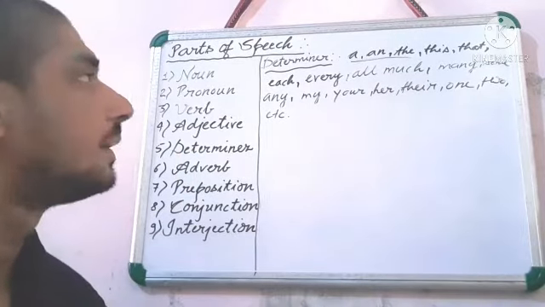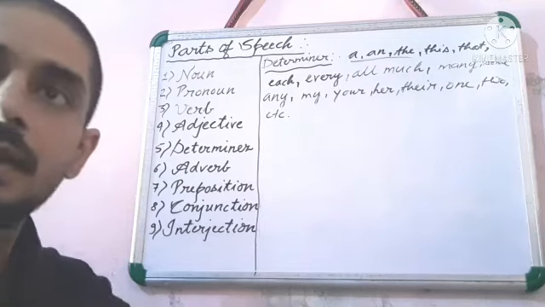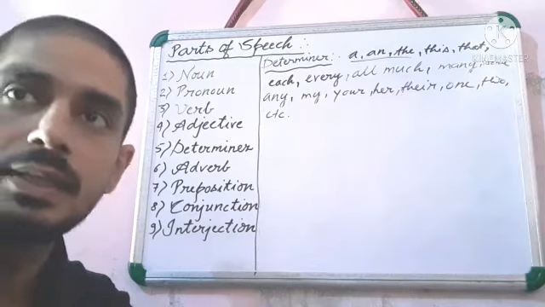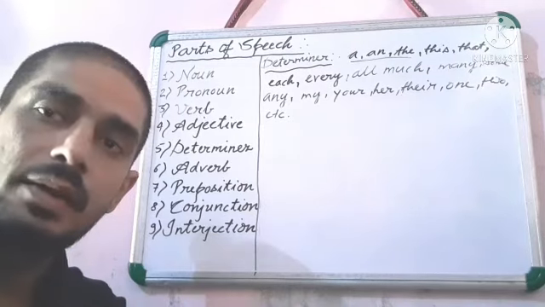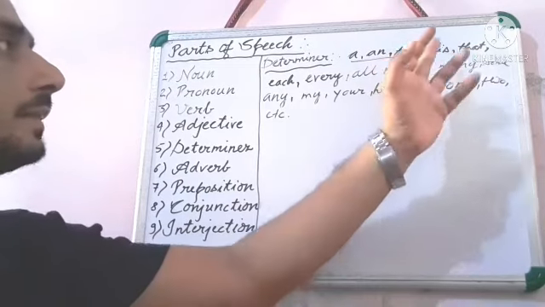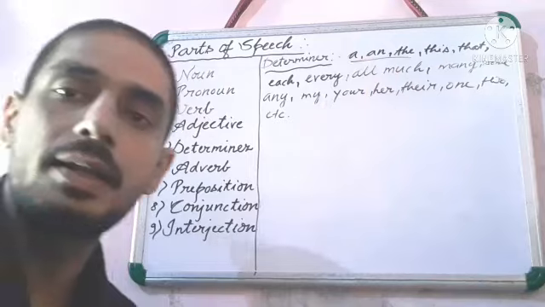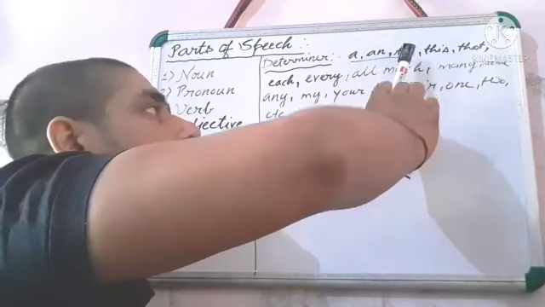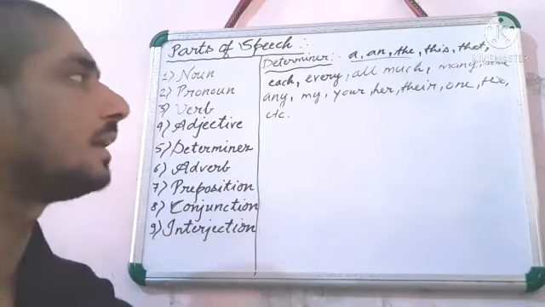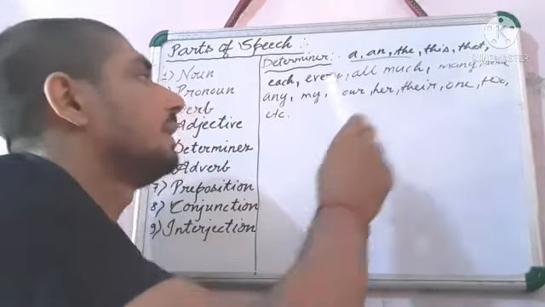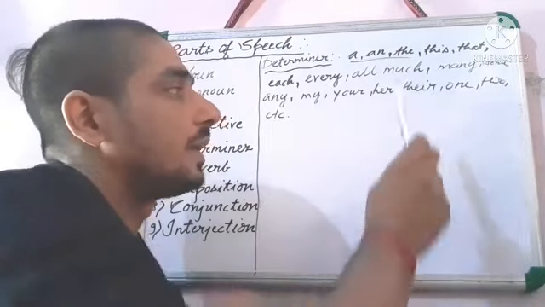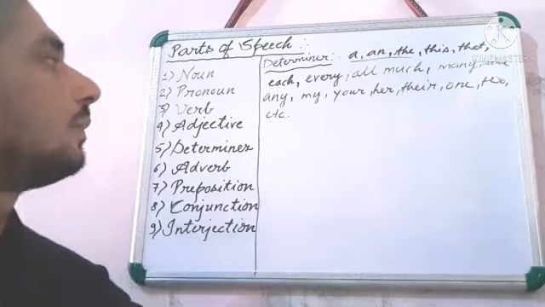Determiner means that it is a word. A determiner is a word that limits the meaning of a noun or makes it clear. Determiners include a and the, which come in article, indefinite article, the definite article; this, that, demonstrative adjective; each, every, all, much, many, some, any, my, your, her, their. Your, her, their will come in what? Possessive adjective.